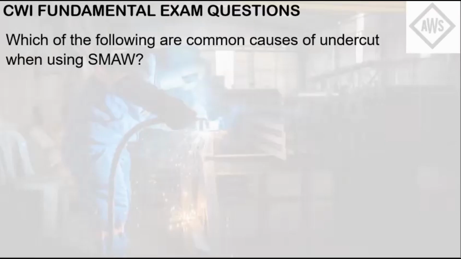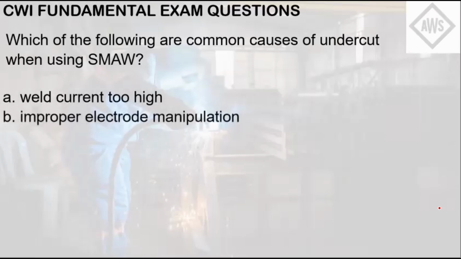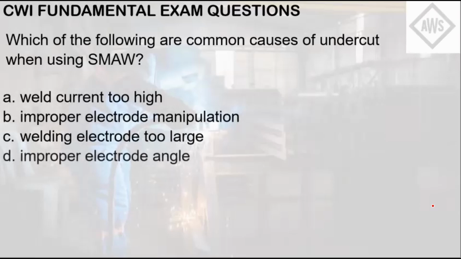Which of the following are common causes of undercut when using SMAW? Letter A, weld current too high. Letter B, improper electrode manipulation. Letter C, welding electrode too large. Letter D, improper electrode angle. Letter E, all of the above. The answer here is all of the above, since undercut results from melting away of the base metal from the toes of the weld, which is left unfilled.